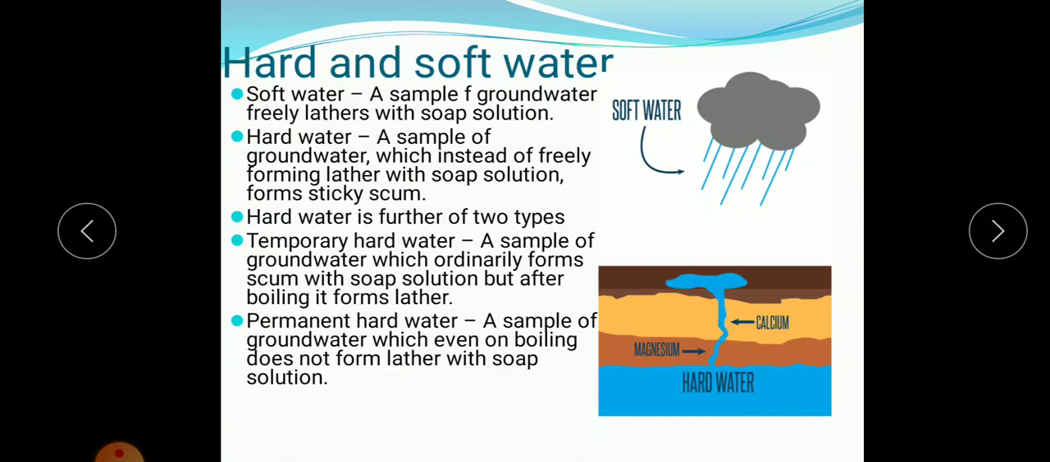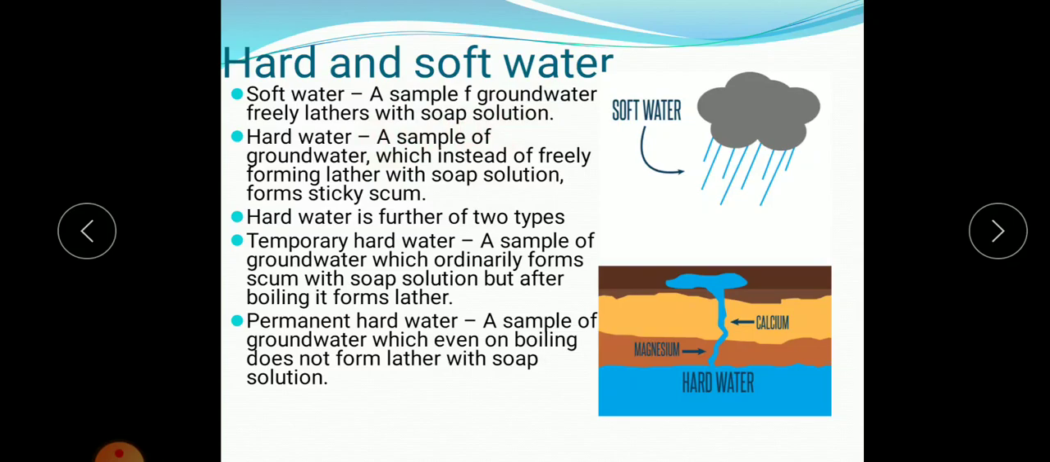Okay, what does hard and soft water mean? Hard water does not mean the water is hard, and soft water does not mean the water is soft. Over here, how to define soft water and hard water: a sample of groundwater freely lathers with soap solution. That means a water which forms lather easily. Lather means foam. Say for example, when you use a soap with water, you can see the bubbles. Okay, that will be lather. So a water which can easily form lather with soap solution is called soft water.